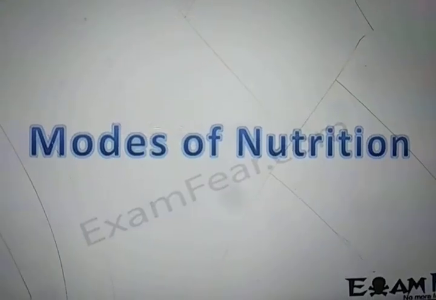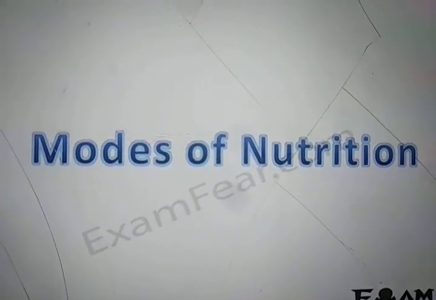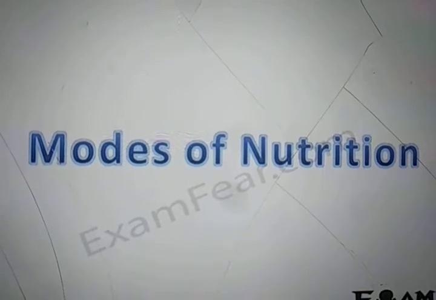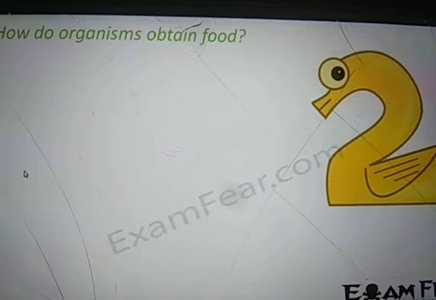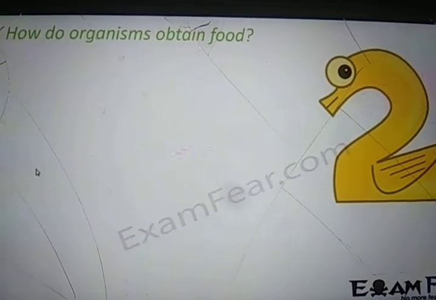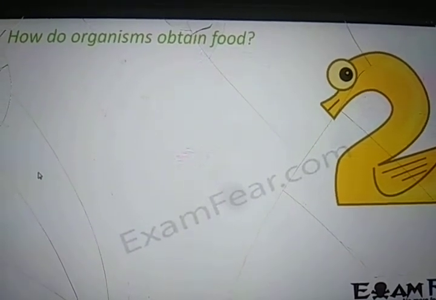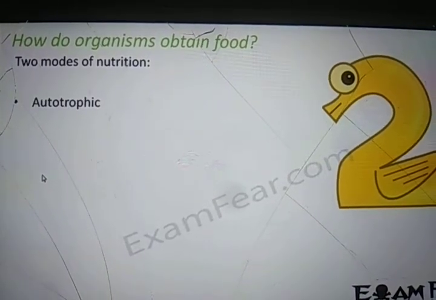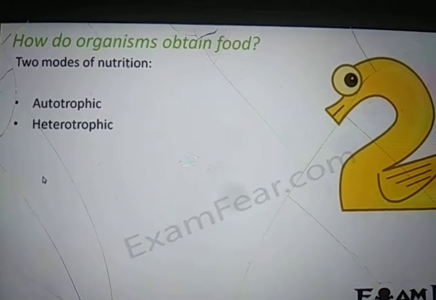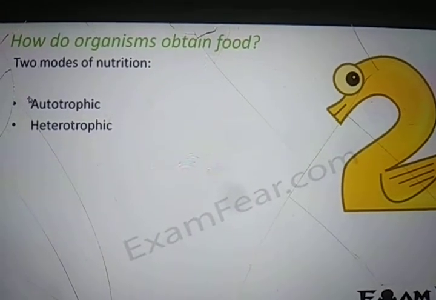Now the question is, what are the various modes of nutrition? Like, how do different animals obtain their food? What are the different ways? Forget about the animals for a moment. All living organisms obtain their food in just two different ways. One is autotrophic and the second is heterotrophic, which I told you in chapter 1 also.